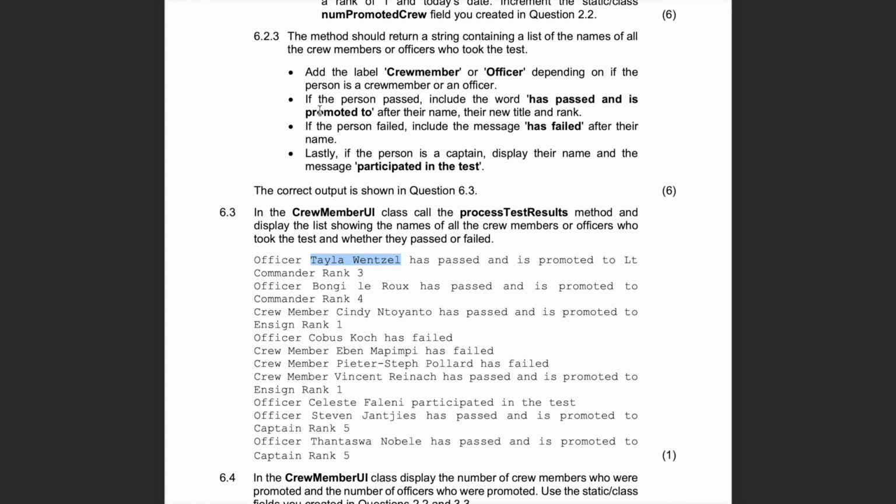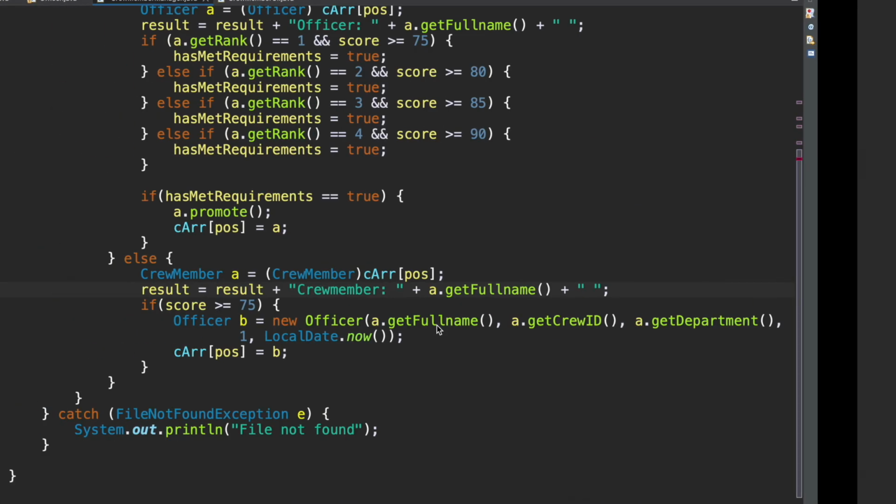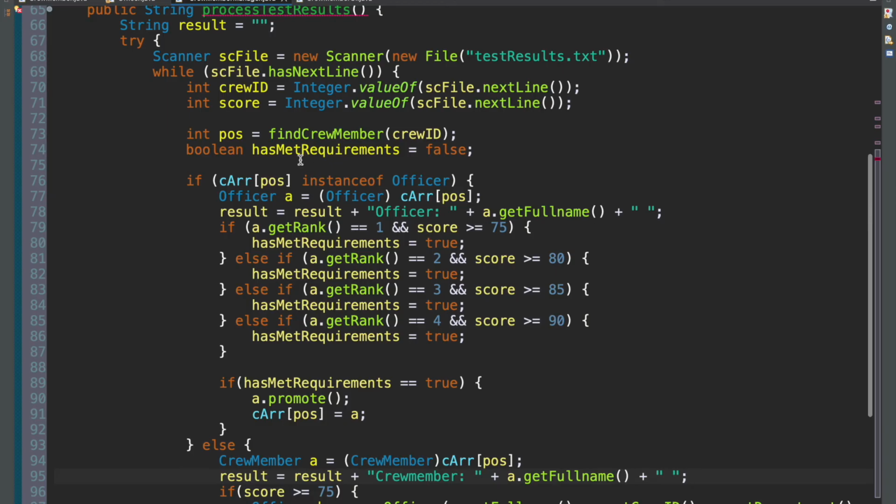So back to the same point here. It says, if the person has passed, include the word has passed and is promoted to after their name, and then add their new title and new rank. Okay. An example again. Has passed and is promoted to lieutenant commander. So has passed. We need to add that first. And how do we know if they have passed? Well, for the officer, we already have this Boolean here called has met requirements. And we check if that is true, which we do in this if statement.